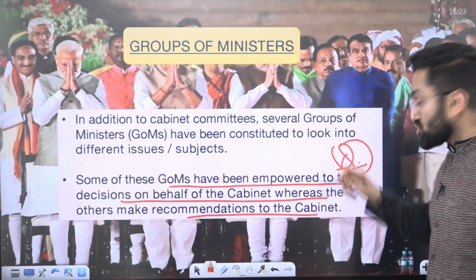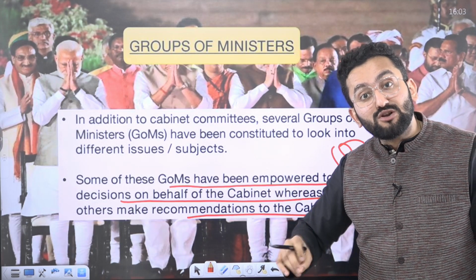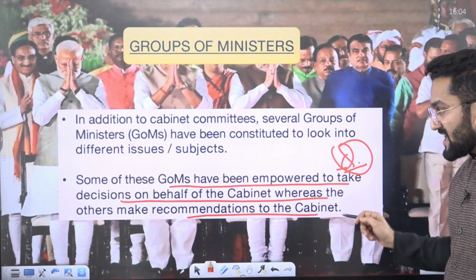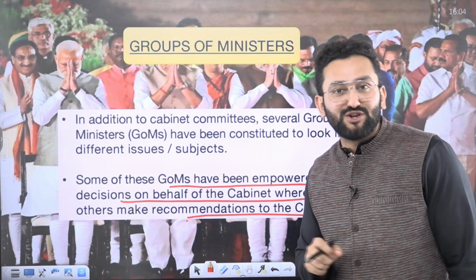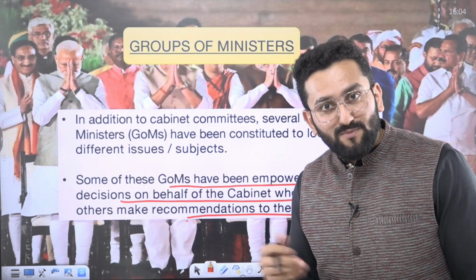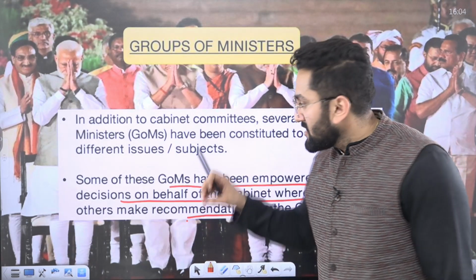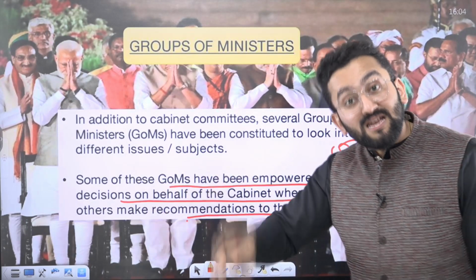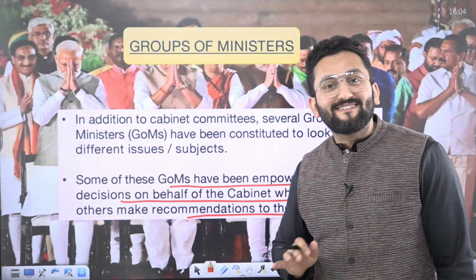So there can be a question by UPSC on this in your prelims. Can group of minister take decision on behalf of cabinet? Yes, it is possible on behalf of the cabinet, whereas the others make recommendation to the cabinet. So it depends on the group of minister you're talking about. Okay, it may be possible that 3 senior cabinet ministers are given this title of group of minister on this issue. So now the decision which they are going to take is going to be considered as a decision for cabinet. Okay.